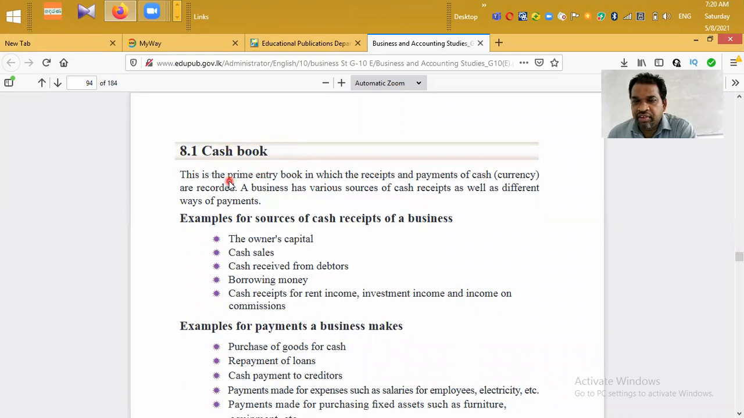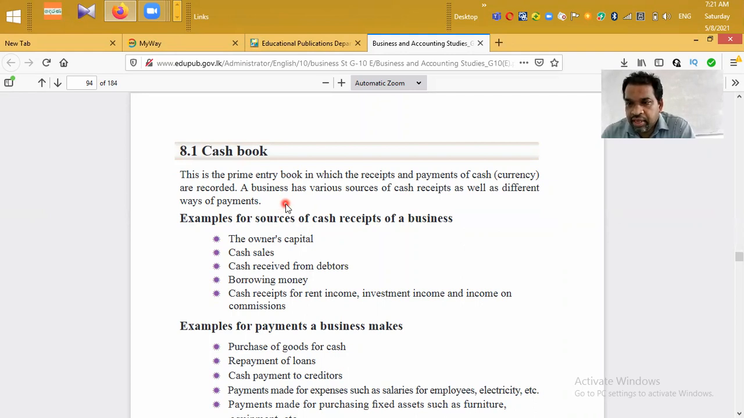Cash book. This is the primary book in which the receipts and payments of cash currency are recorded. A business has various sources of cash receipt as well as different ways of payment. What is a cash book? The cash book is the primary book which is used to record cash receipts and payments occurred in a business during a certain period of time.